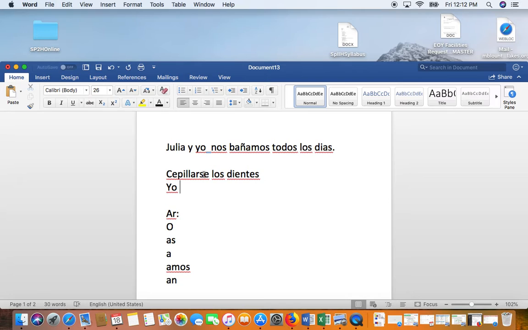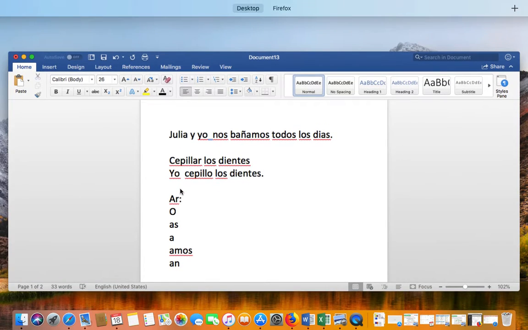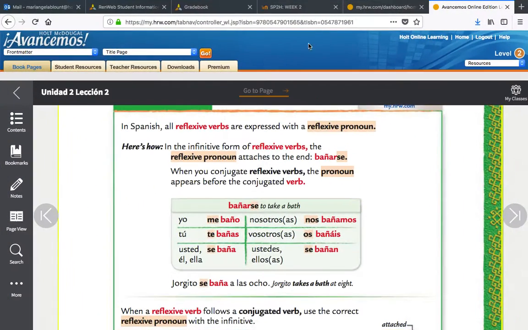Okay, how do you conjugate cepillarse? That se goes away. You have to say bye-bye to it. And then AR again. Oh, but yo is doing the action, so it ends in O. So yo cepillo, and then you need los dientes. Oh, but you're missing the pronoun, because that's something that you're doing to yourself. What is the pronoun for yo? Then you look at your chart and the pronoun is me.